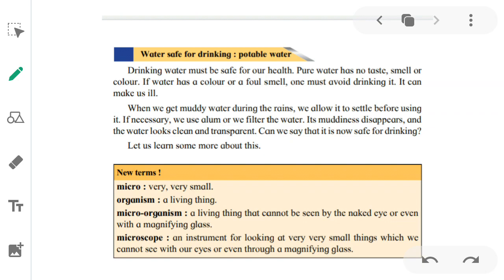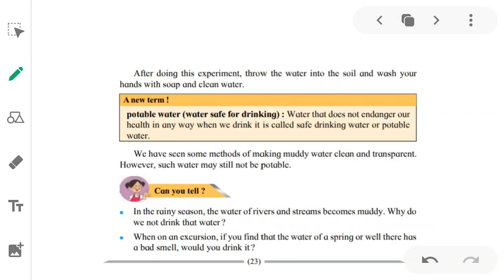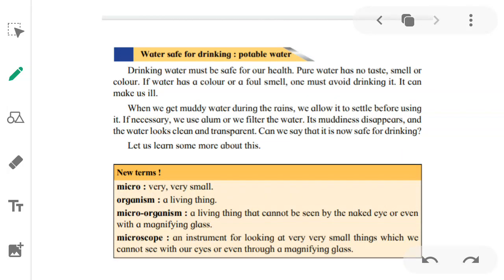So we had seen the earlier question: in the rainy season, if water is muddy, do we drink it? No, we do not drink it because it has soil particles and mud particles and many other things mixed with it, which may be harmful for our health. So we should avoid drinking such water. Drinking water must be safe for our health. Pure water has no taste, smell or color. If water has a color or a foul smell, one must avoid drinking it. It can make us ill.